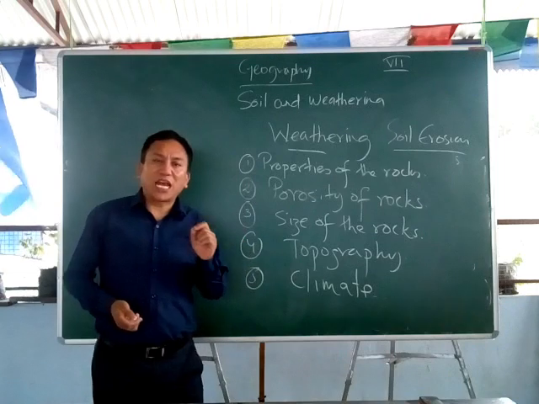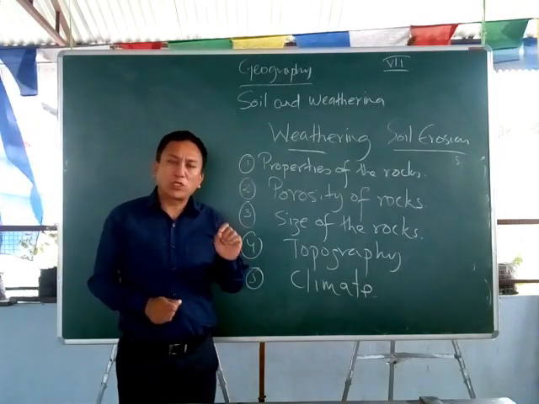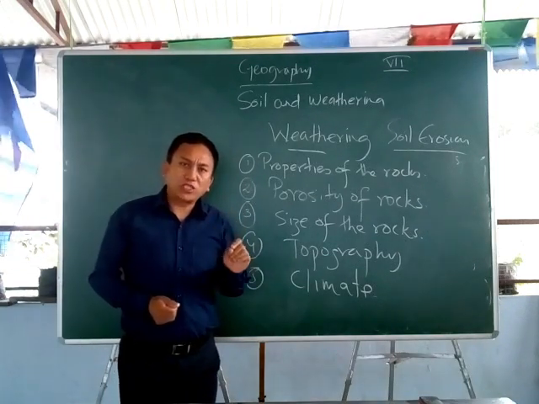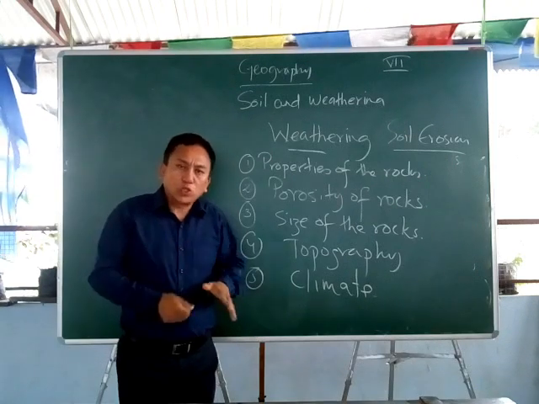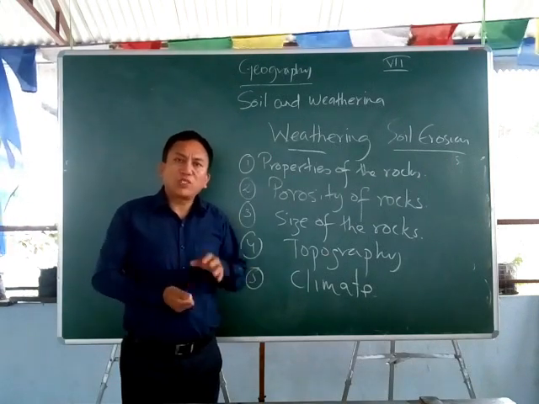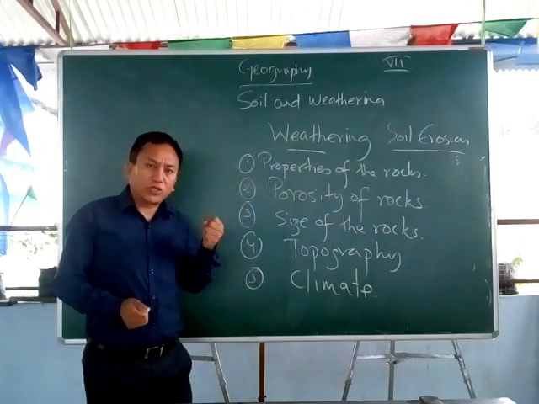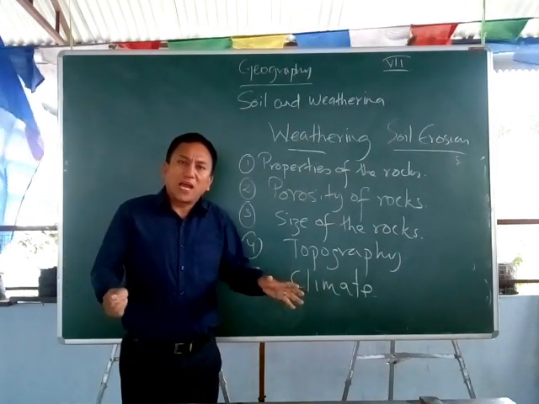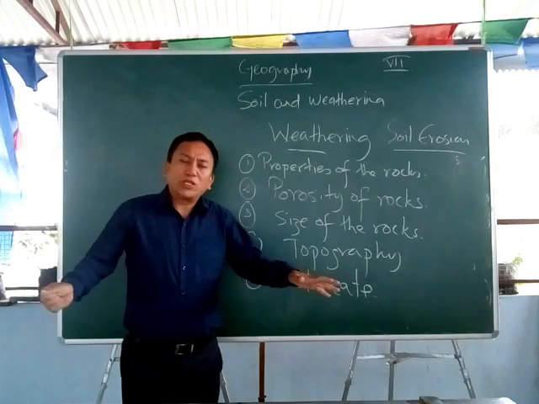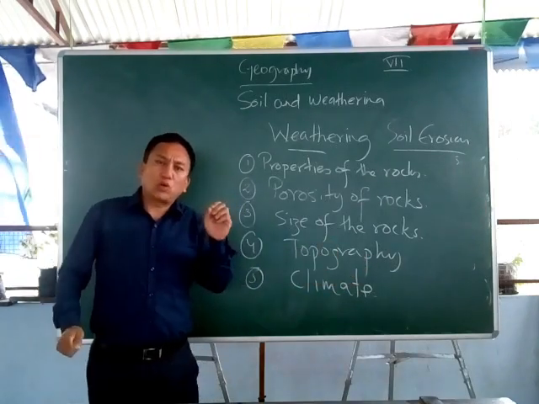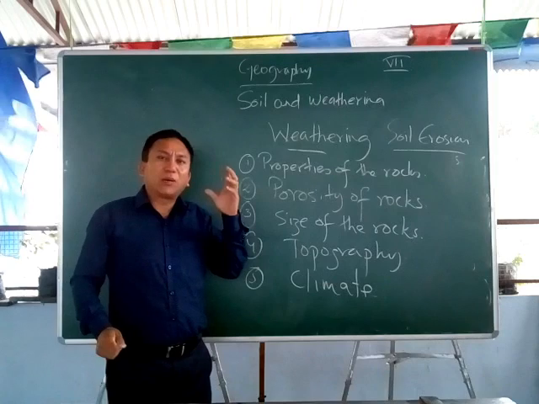Then we have plant and animal activity. Plants are also responsible for breaking down the rocks, because when the plants grow, the roots go into the ground, and these roots will absorb water, no doubt, but more importantly, as they absorb water, the roots grow in search of water, and they become bigger and bigger.